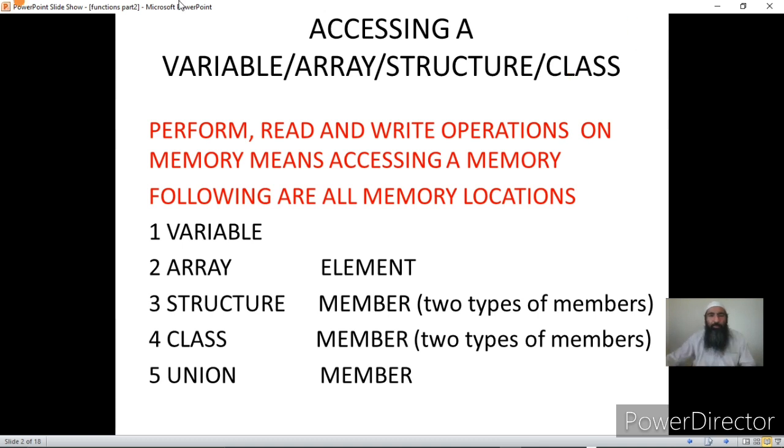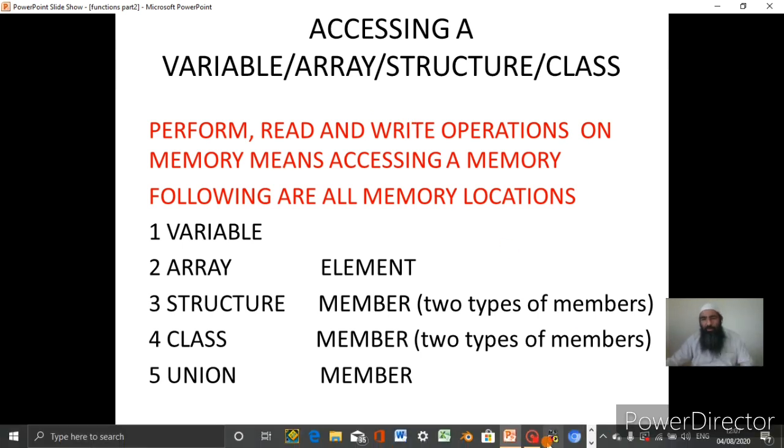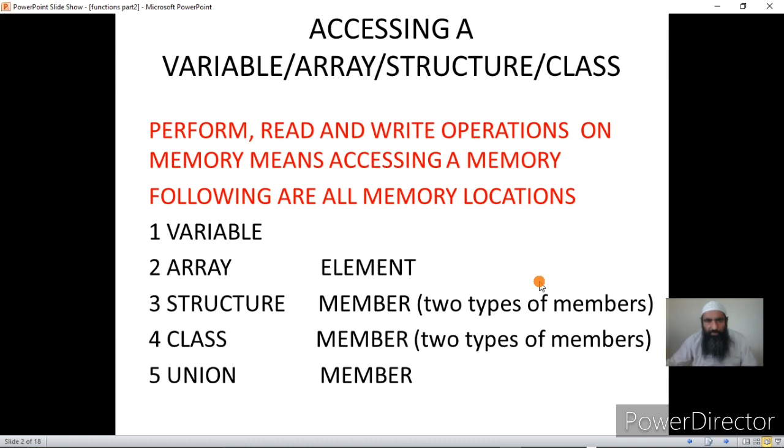Now, you remember that accessing a memory is nothing but performing read and write operations on the memory location. Performing read and write operations on the memory location is called accessing a memory. Accessing a memory, this is a technical term. Following are all memory locations. As I told you, a variable is a memory location, because it is the name that we give to the memory location. An array element is again a memory location.